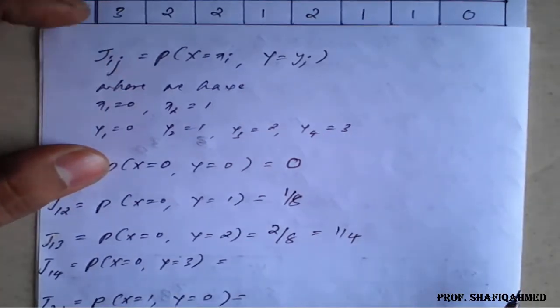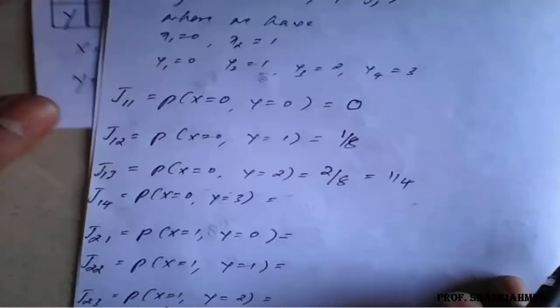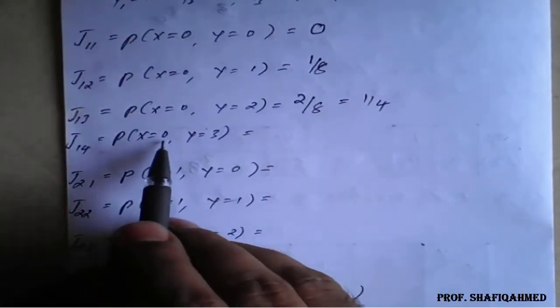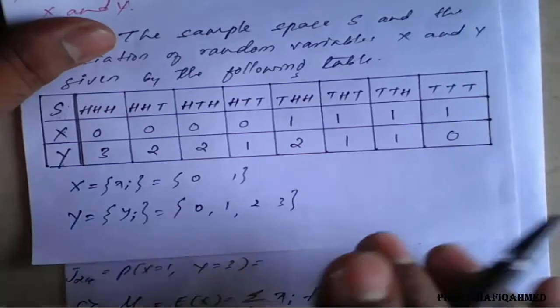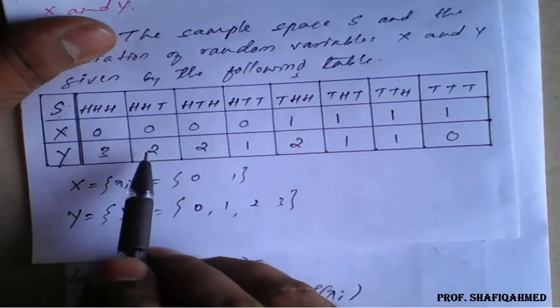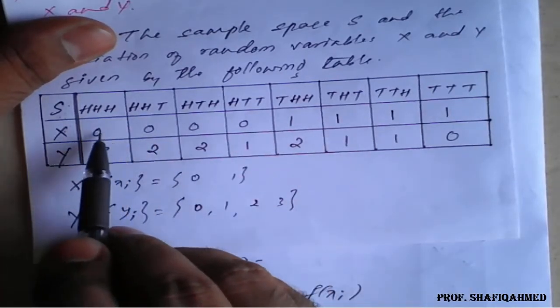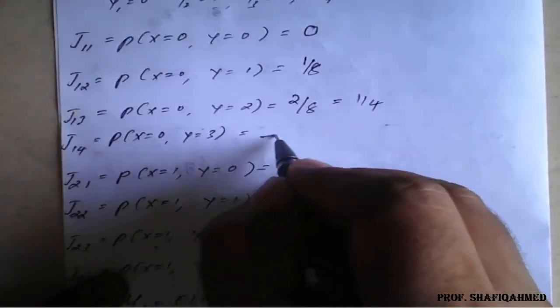Next I need the answer when x is 0, y is 3. We have only one case, so out of 8 only 1.